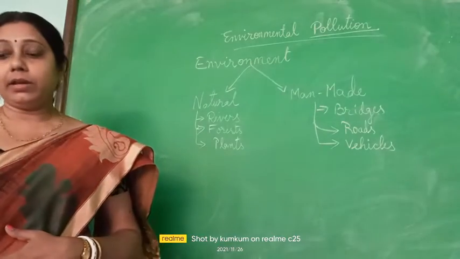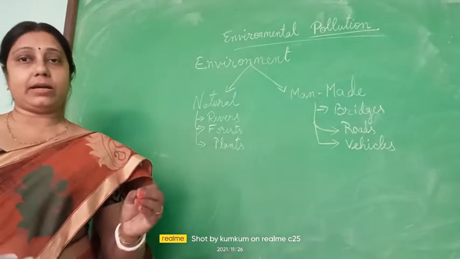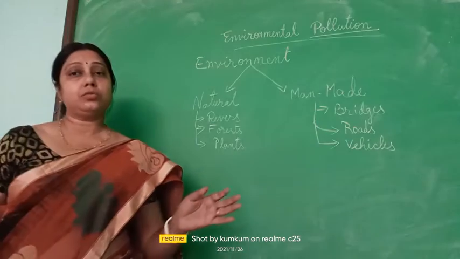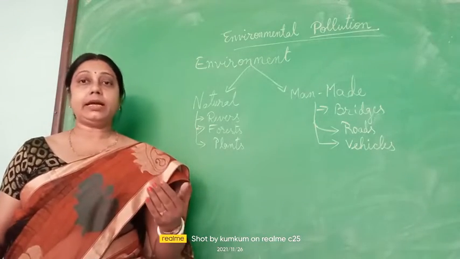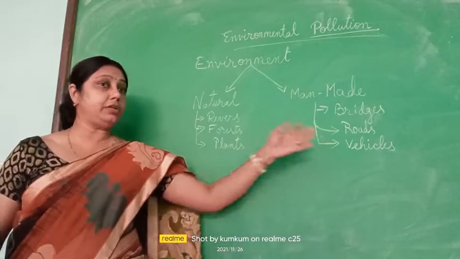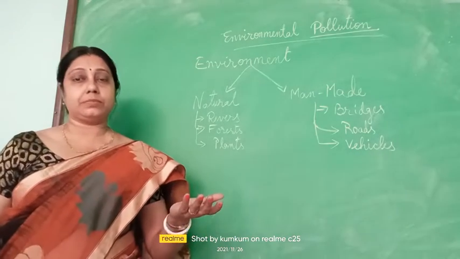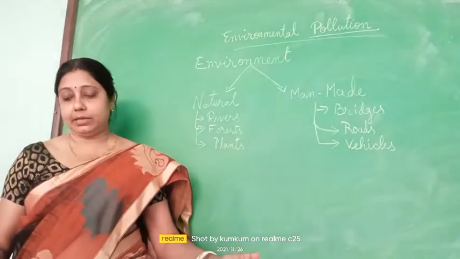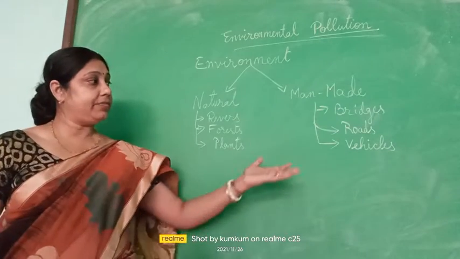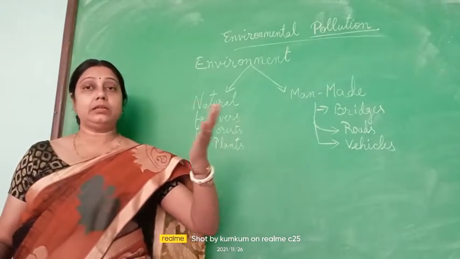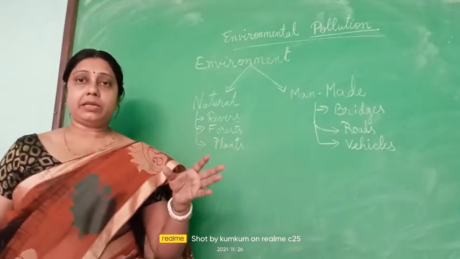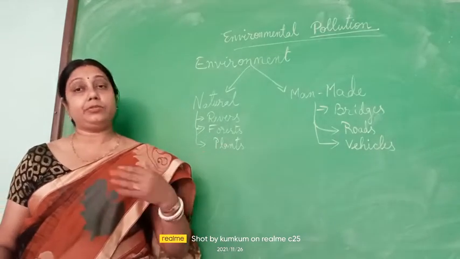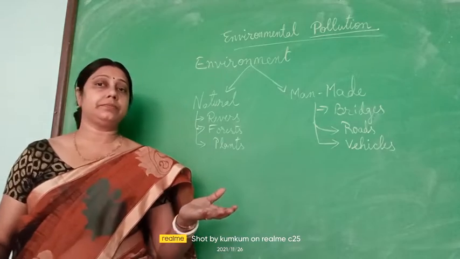Now when a dust storm occurs or forest fire is there, whole forests are burnt. On the other hand, the vehicles which we use, from them smoke comes out and they pollute the air. And the factories from where the waste waters are coming down, through chimneys the smokes are coming down, they are polluting the air, even the water.